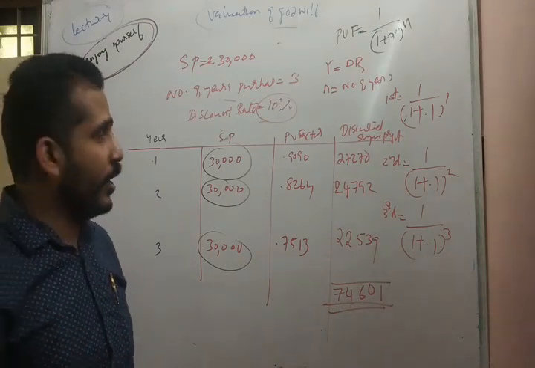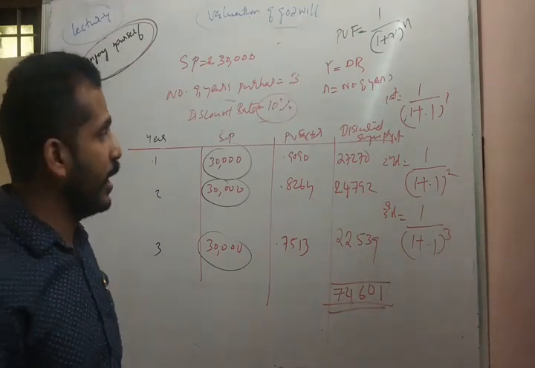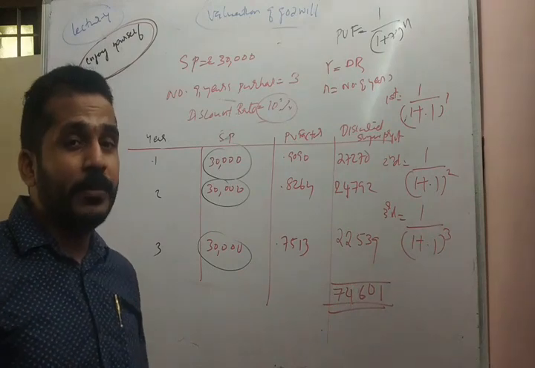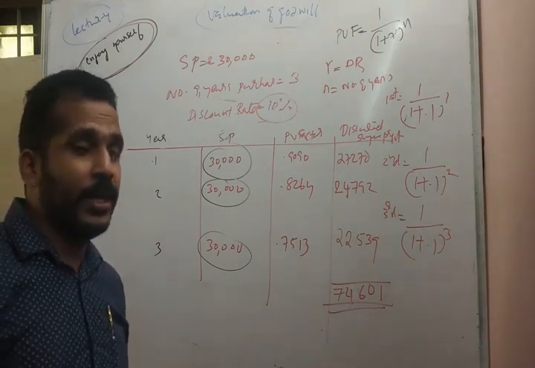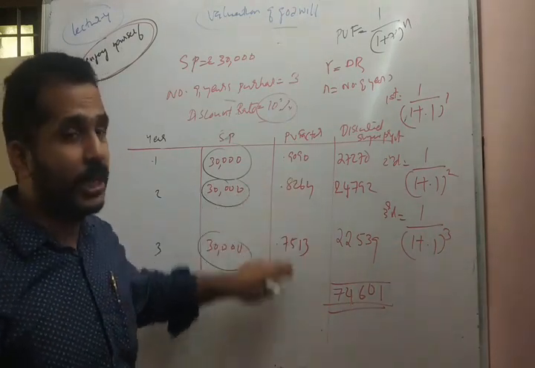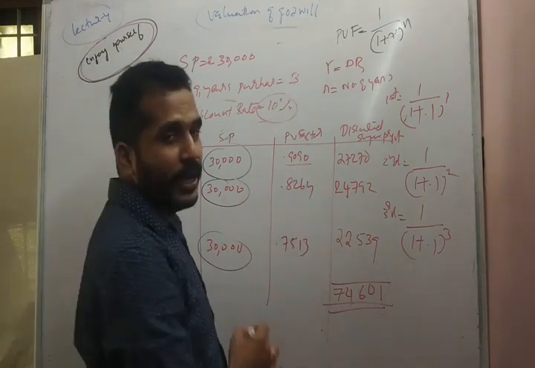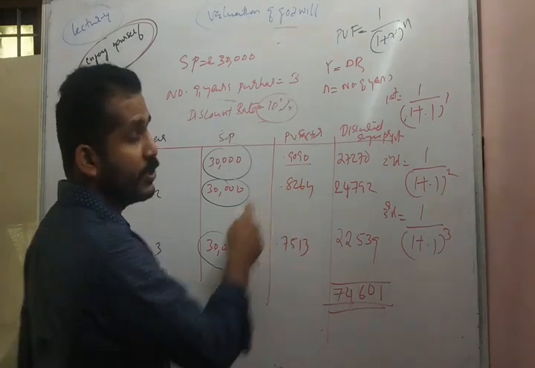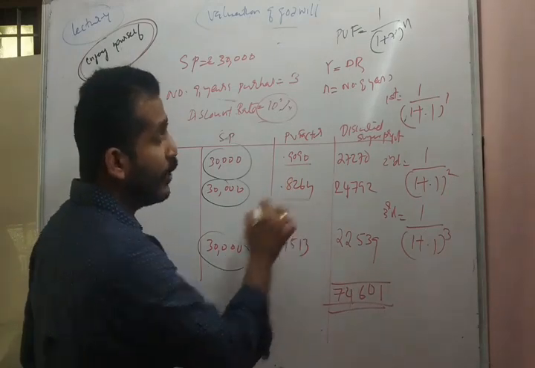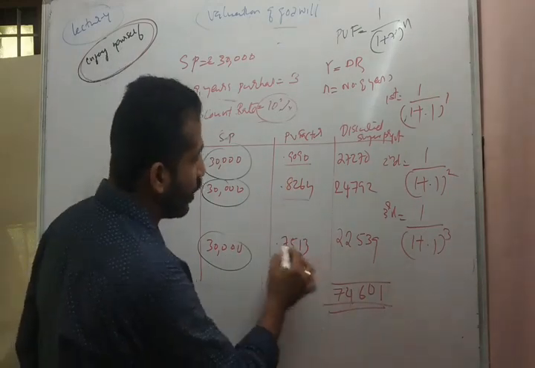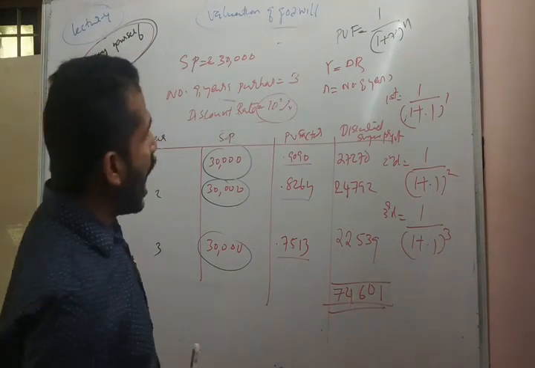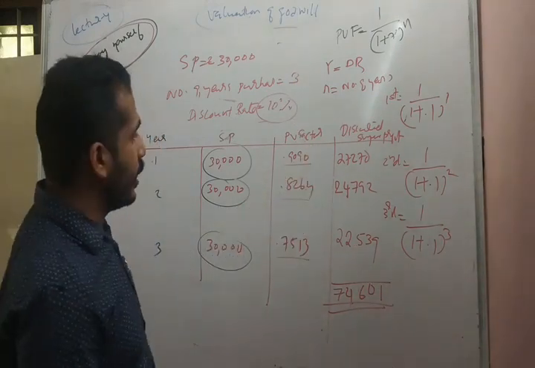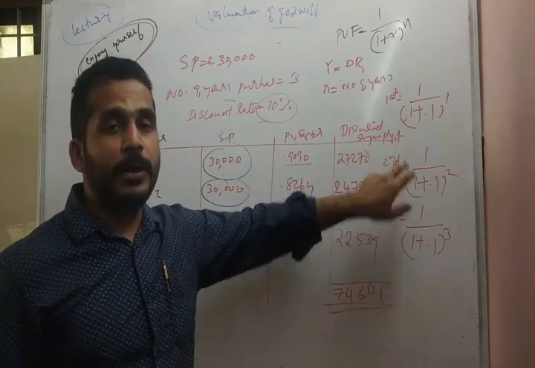For the sake of your understanding, and for reducing the consumption of my time, I have already given the factors in the question. It has 0.9090 for the first year. Take a calculator, apply this formula, and you will get 0.9090 for the first year, 0.8264 for the second year, and 0.7513 for the third year. After arriving at the present value factor, compute the discounted super profit.